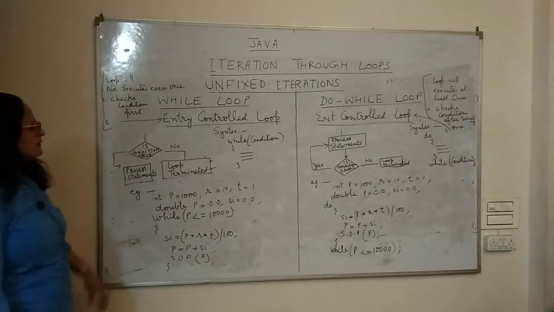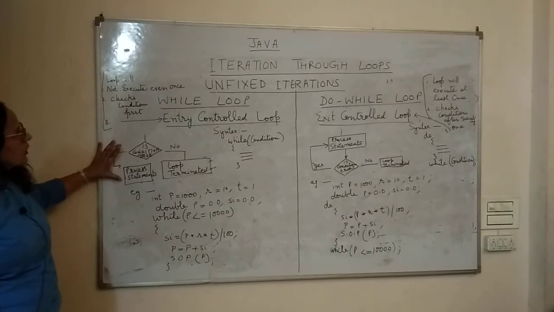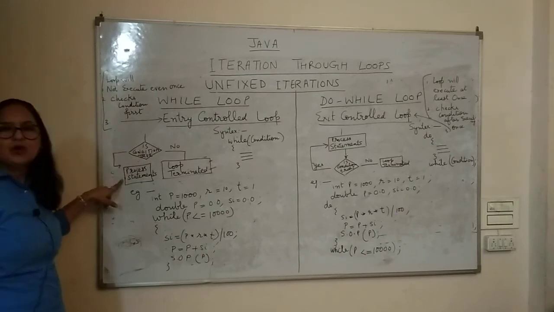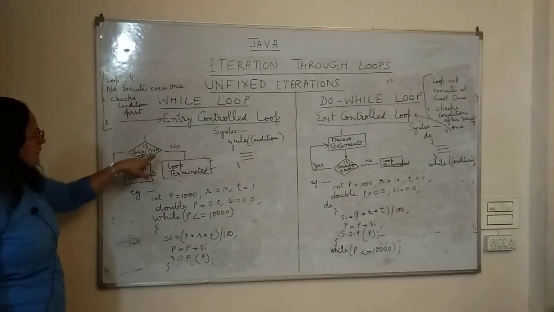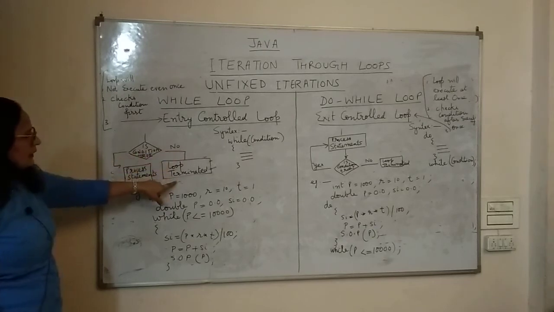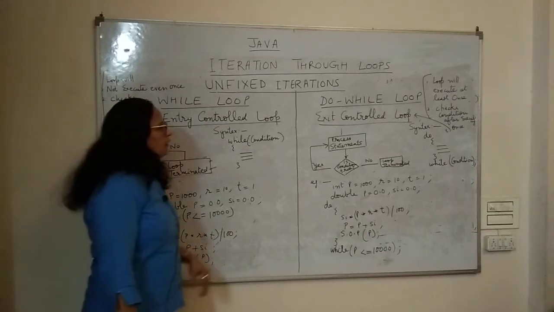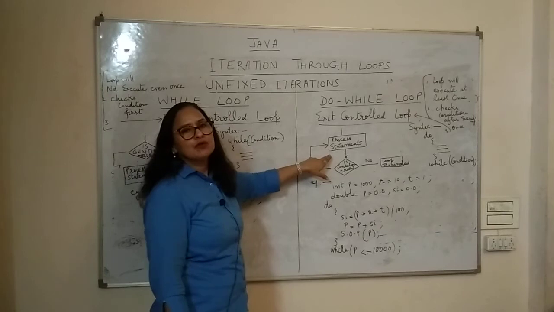Now my dear friends, let's check out the flow charts. In the flow chart of while loop, it will check the condition. If the condition is true, then it is going to process the statements. If the condition is false, then the loop will be terminated, means the loop will stop. On the other hand, under do while loop, here is the flow chart.